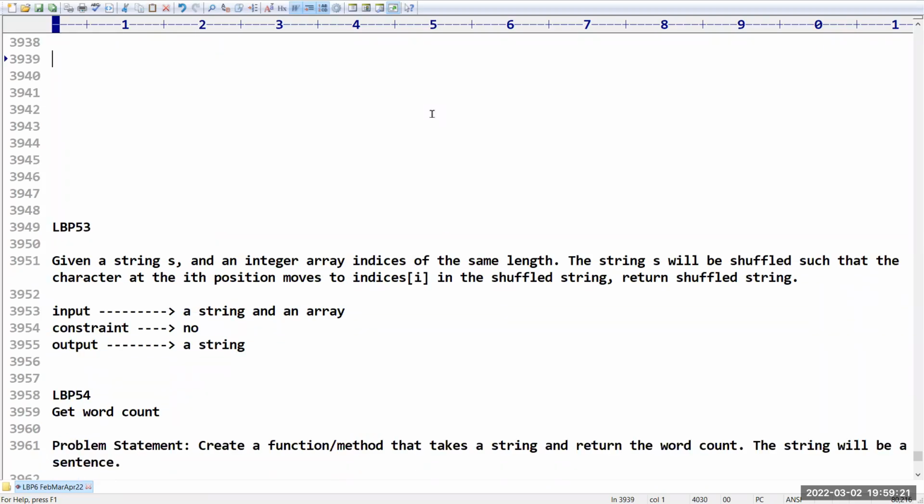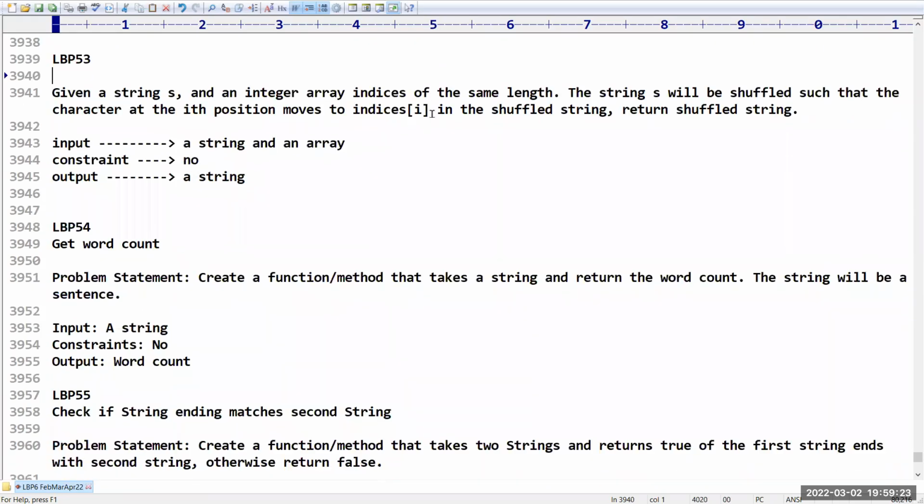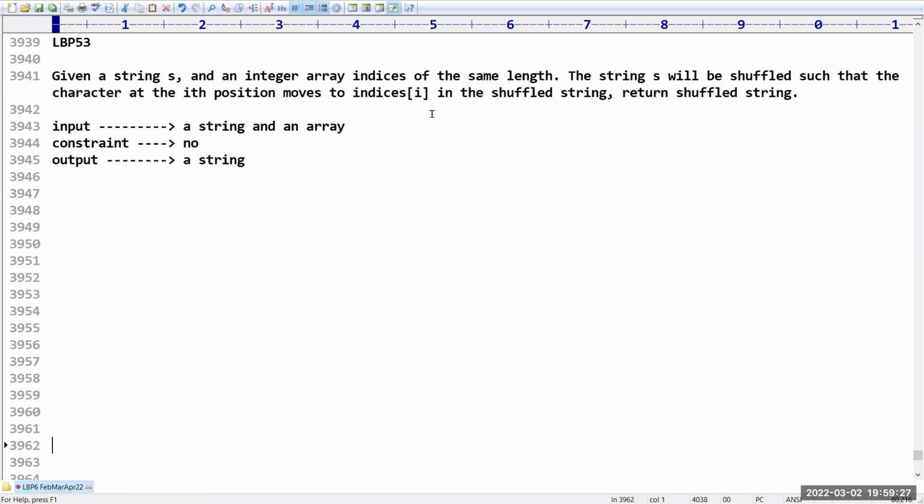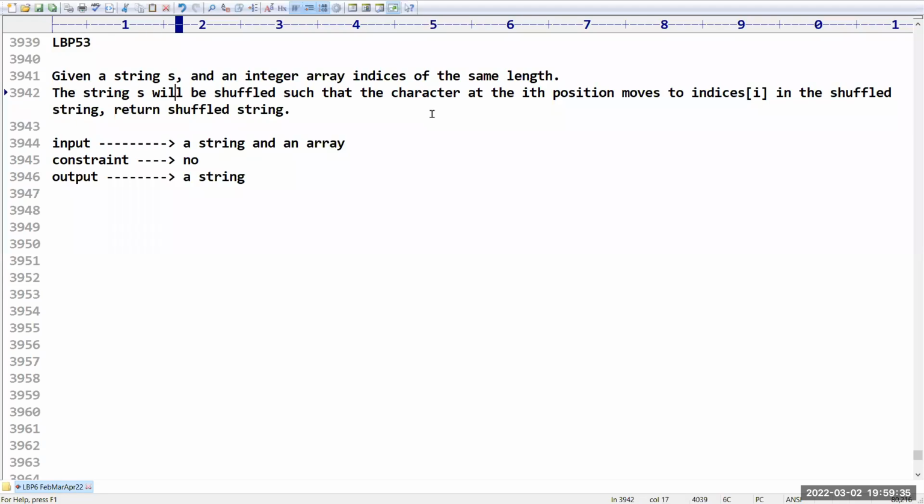What we have here is LBP number 53. So what is this problem? Given a string S and an integer array indexes of the same length. The string S will be shuffled.